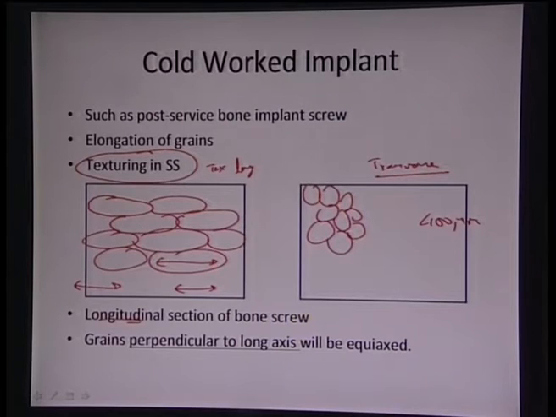So, if it has been rolled, then we see much more texturing along this direction, or the grains are elongated horizontally, but the transverse part will still have equiaxed grains. That is being shown by this particular scheme of microstructure development, how the microstructure will develop for the screw as we roll it. It will show some elongation along the roll direction or some texturing, whereas the transverse section will remain as such.